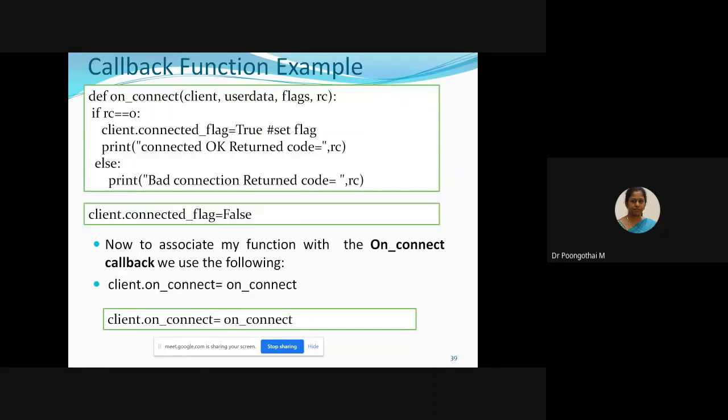The next code is the example code. Actually here the flag is used instead of rc, the flag status is included.